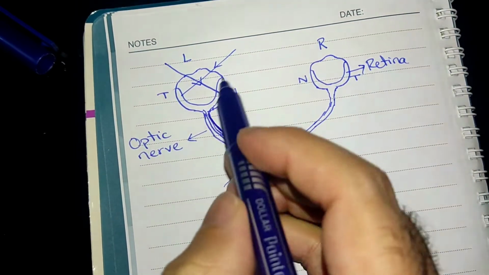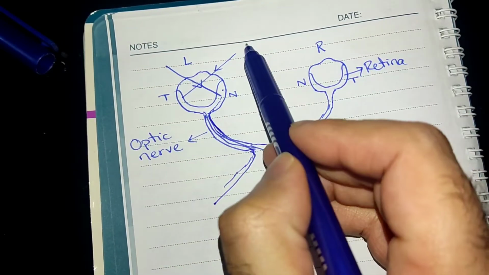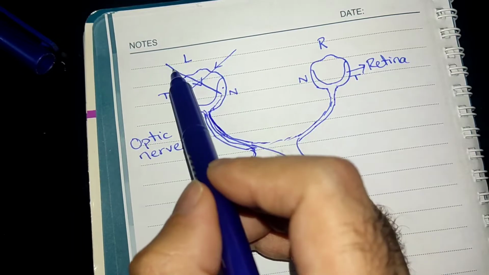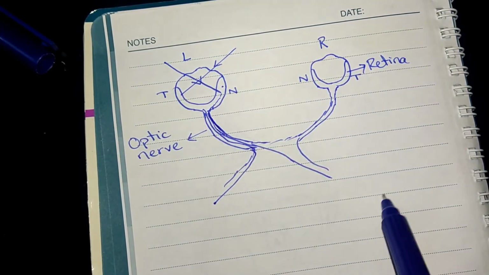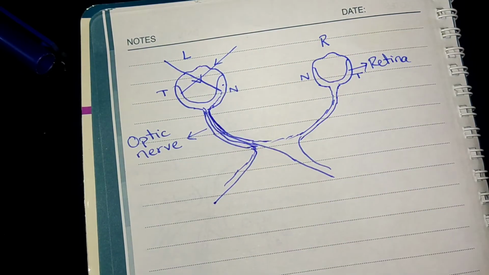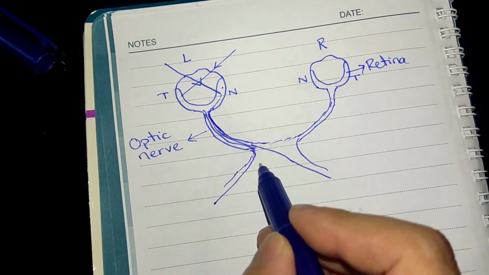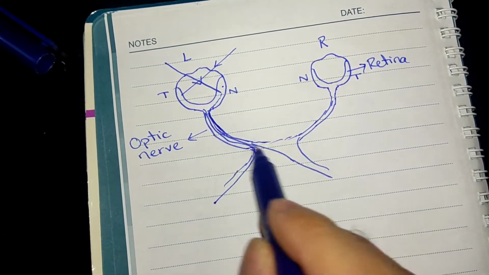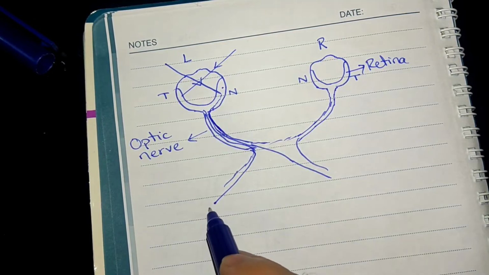So we can say the nasal field of vision is carried on the same side, whereas the temporal field of vision crosses over to the opposite side. This is very important when we discuss the lesions of the eyes. You will come to know the importance of this crossing over. So the nasal field is crossed over, the temporal field is going on the same side.